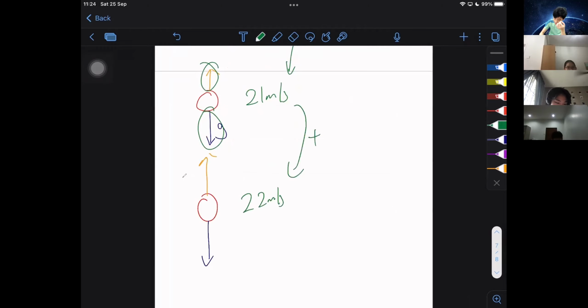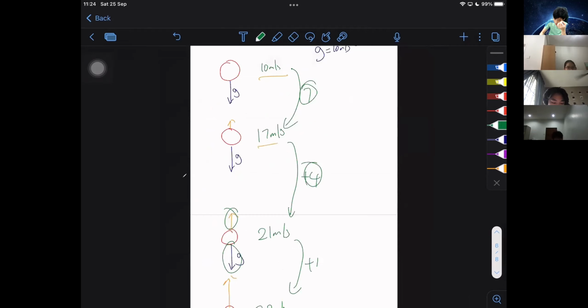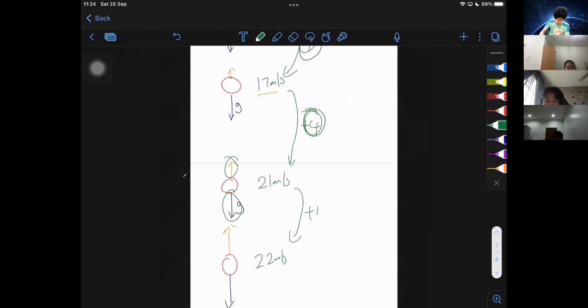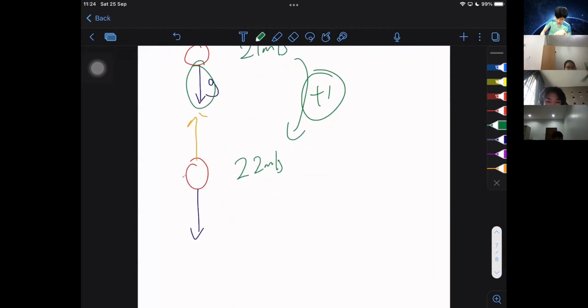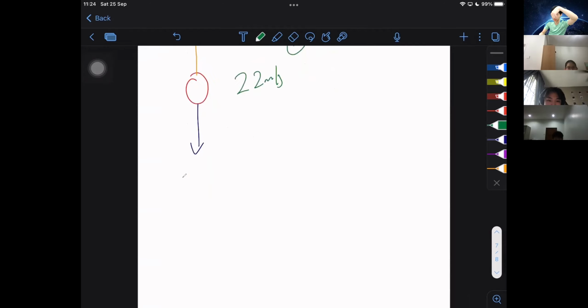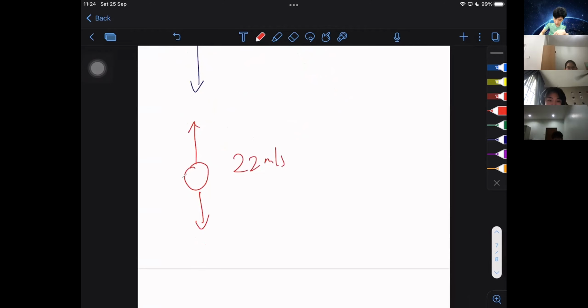The jump right now is just a plus 1 only. Just now was +7, then after that it was +4, then after that it's +1. Meaning right now, if it is +1, the air resistance upwards is almost equal to the gravitational force downwards already. Even if the ball is allowed to continue falling, the downward force and upward force are going to be the same. The speed of the ball will be 22, 22, 22, all the way until it hits the ground already. Why? Because this ball has already reached terminal velocity.